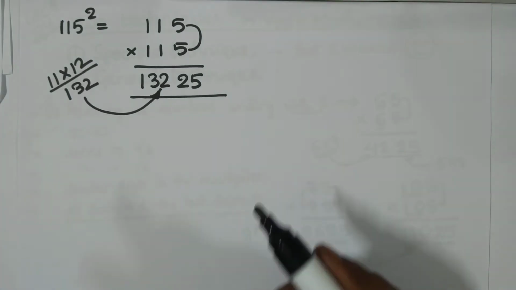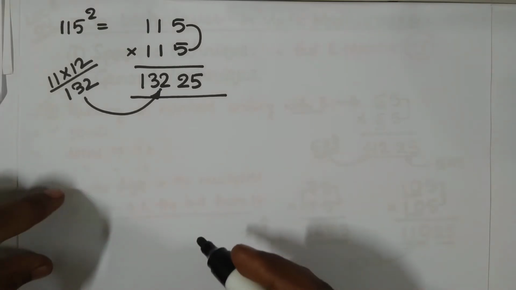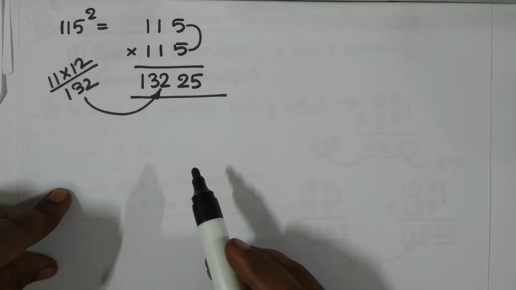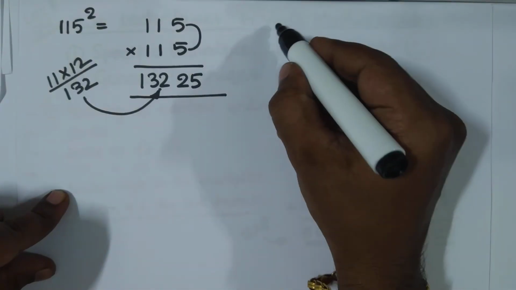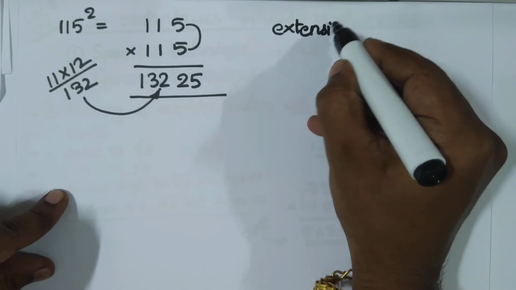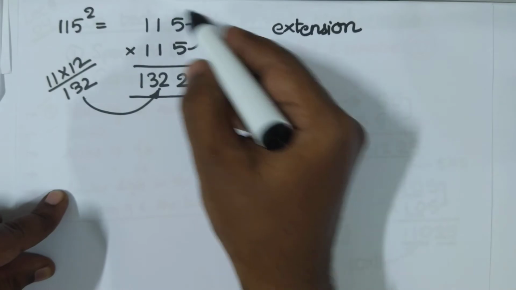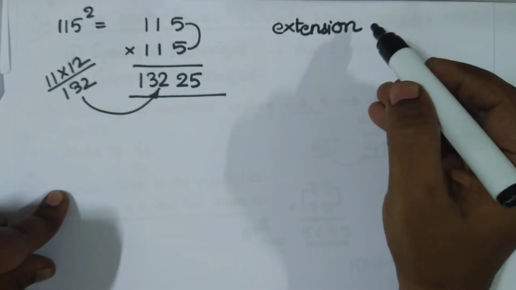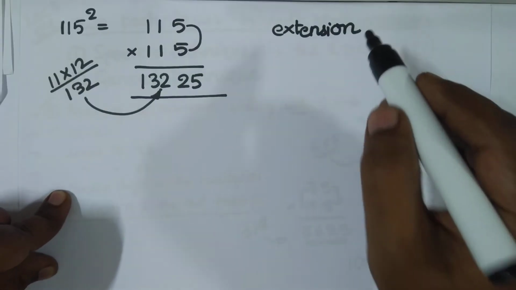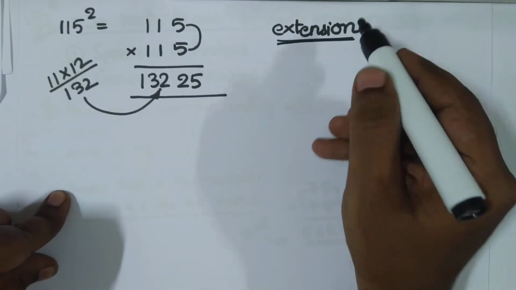So simple, right? Now what many people are not aware of is as follows. See, in Vedic mathematics there is an extension to this principle, whatever we are using as of now, which many are not aware of. That extension is this.